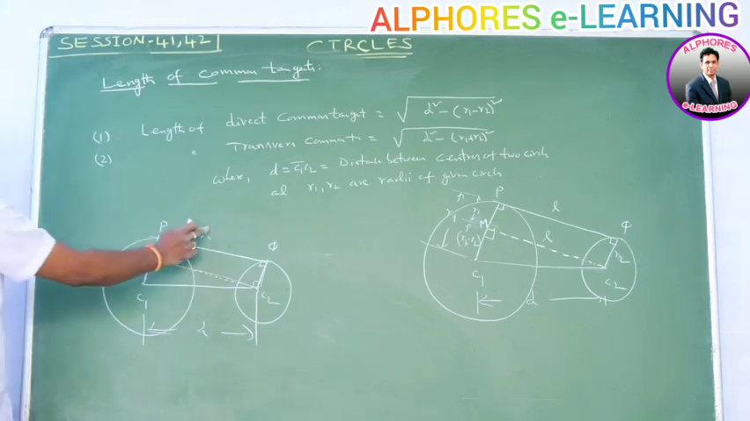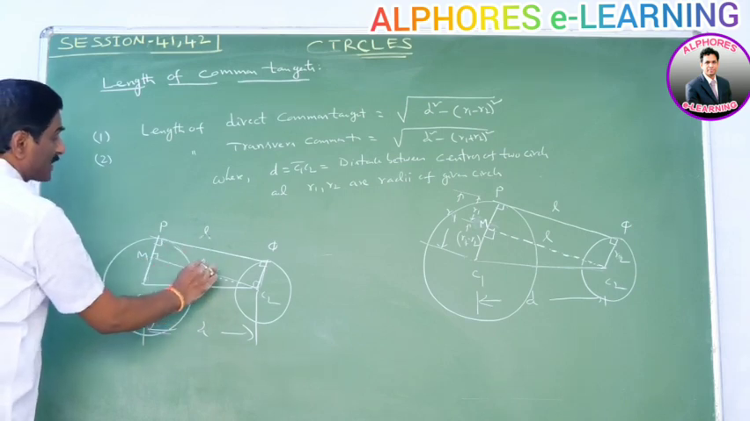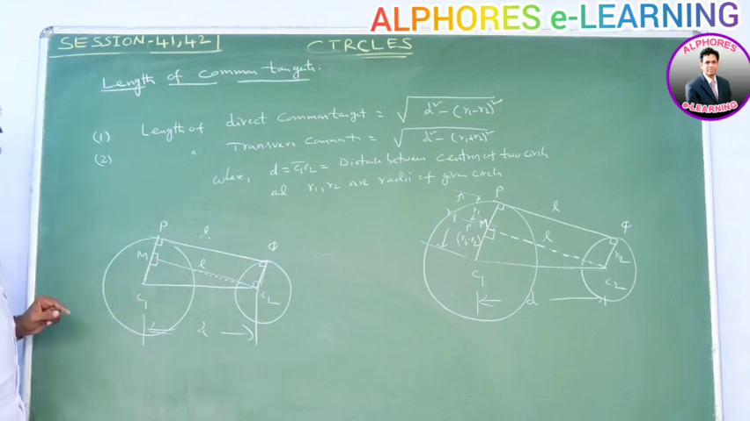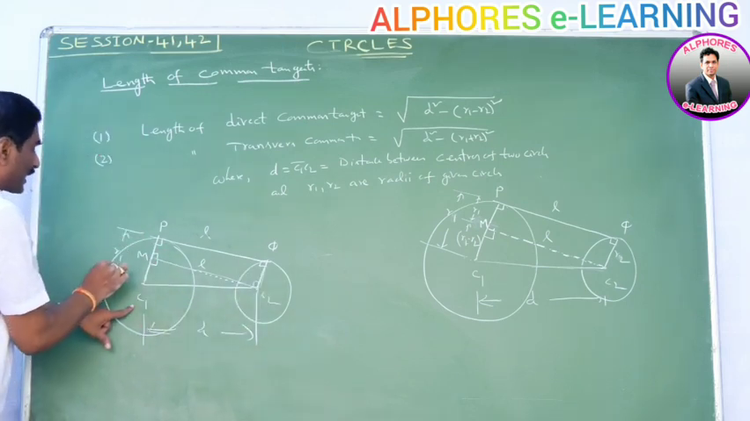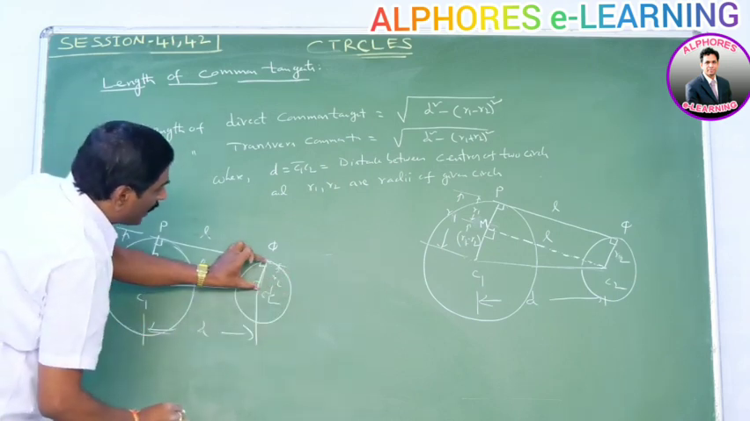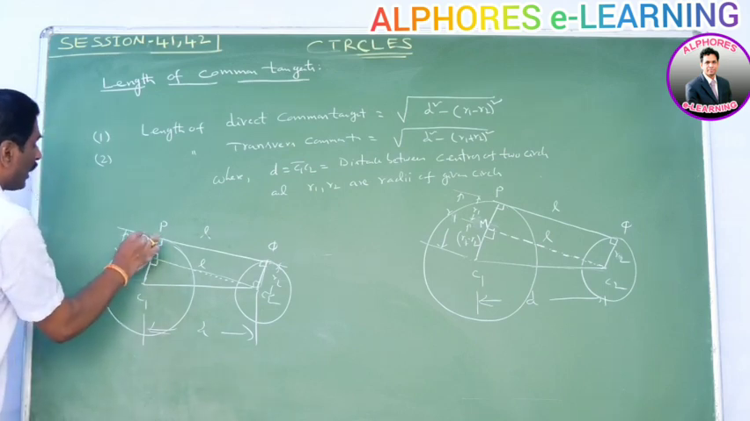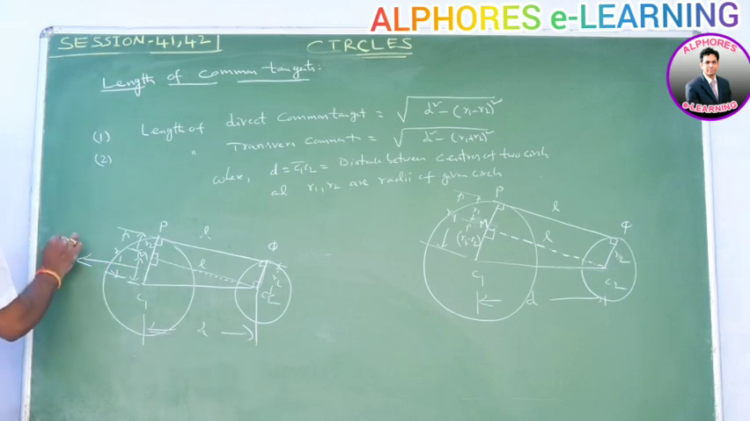This is the length of the direct common tangent, L. In a rectangle, opposite sides are equal, so this is also L. Here this angle is equal to 90 degrees. This is D. The radius of the first circle is R1, and the radius of the second circle is R2. So the opposite side of PM is also R2. So this value must be equal to R1 minus R2.